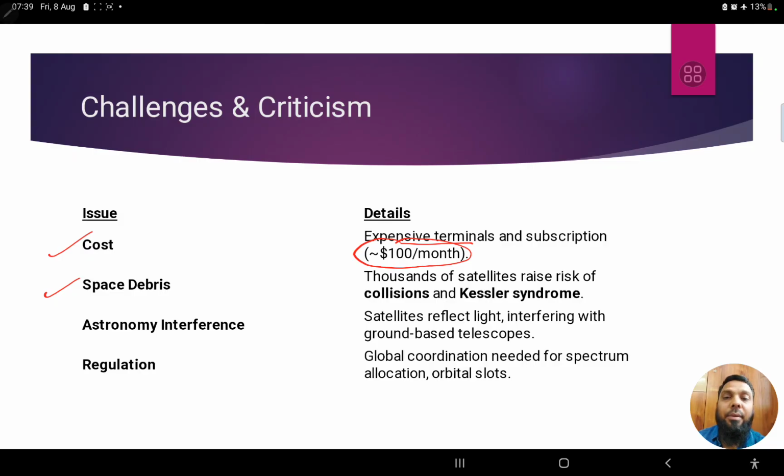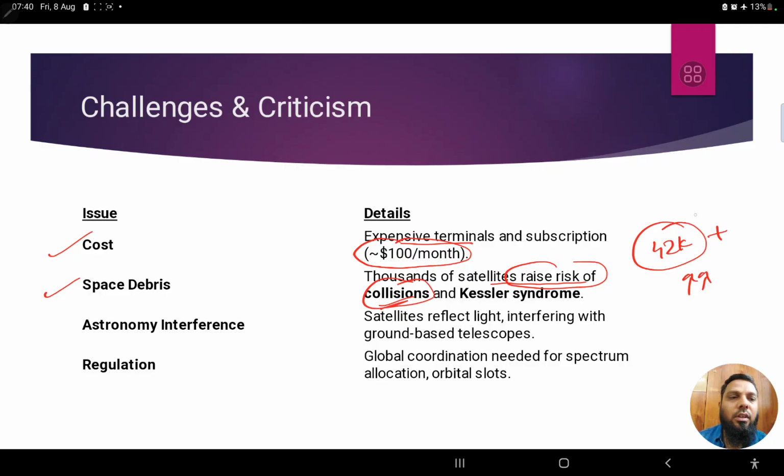Then space debris. Thousands of satellites raise the risk of collision, because just for the sake of internet, only one company called Starlink is going to launch some 42,000 satellites into space, and this is not going to stop, right? This is going to increase and increase. And apart from that, if other companies from China, Europe also launch such satellites, there will be thousands and thousands of satellites in low earth orbit. Now that would be definitely a disturbance, right? There is a risk of collision.